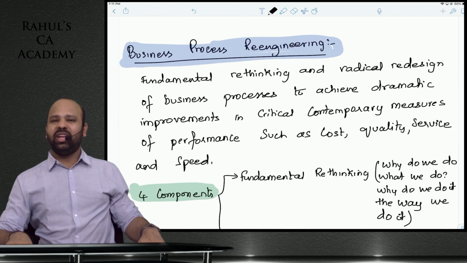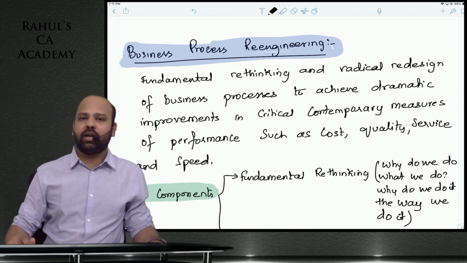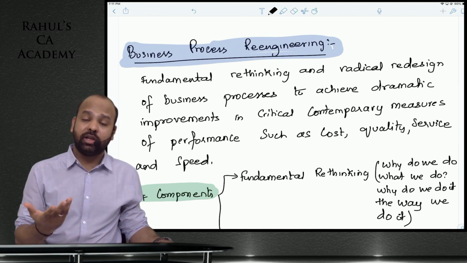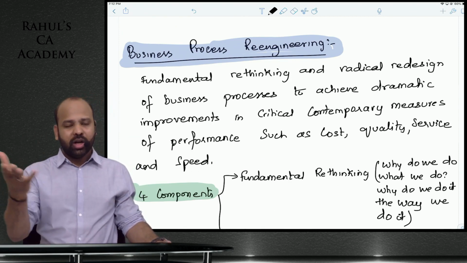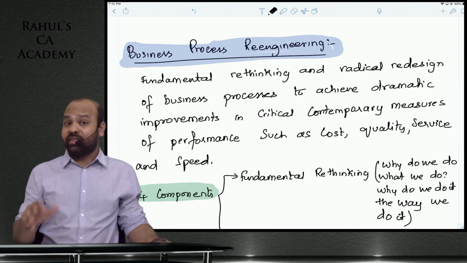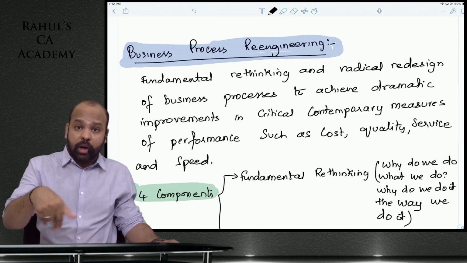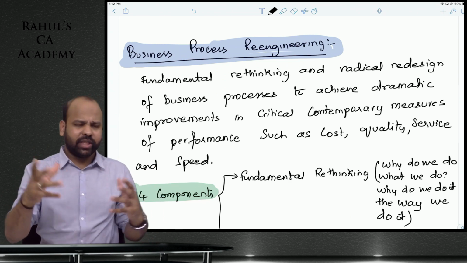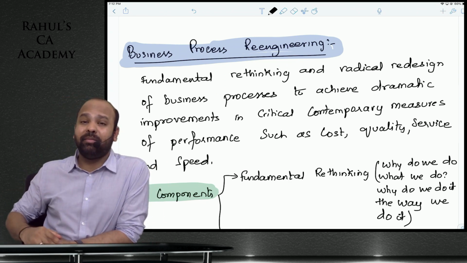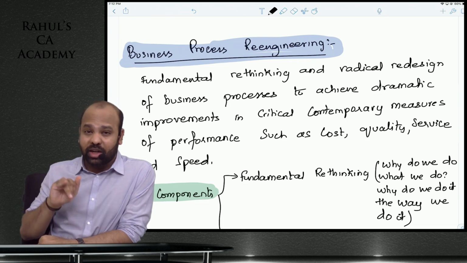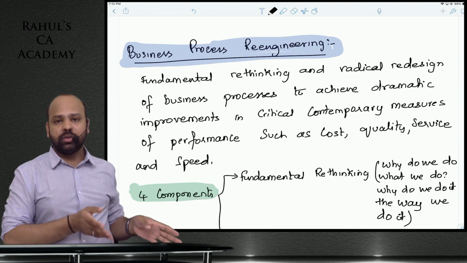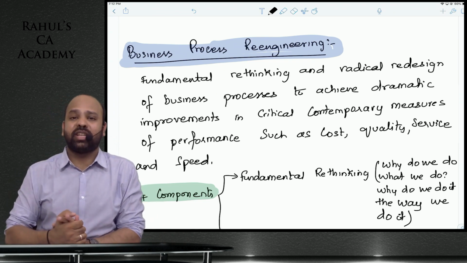Business process reengineering, guys. If you try to recollect, we discussed what Bajaj said as such, guys, about this. When someone questioned him about why don't you change your motorcycle business, why don't you enter into new segments, he said, how about Sachin Tendulkar bowling and not batting? If you're trying to recollect those examples. Anyways, business process reengineering is fundamental rethinking of what are you doing, why are you doing, and why are you doing it the way that you're doing it. It's like questioning everything from scratch, guys.